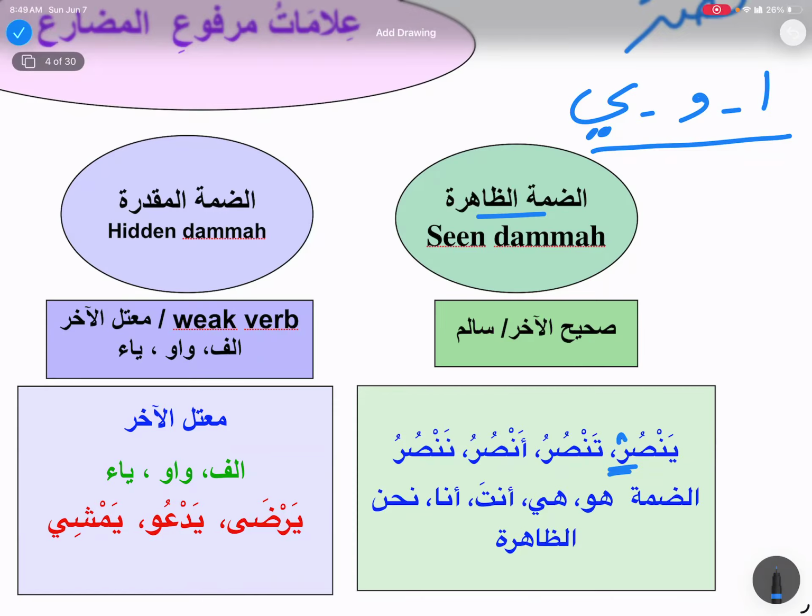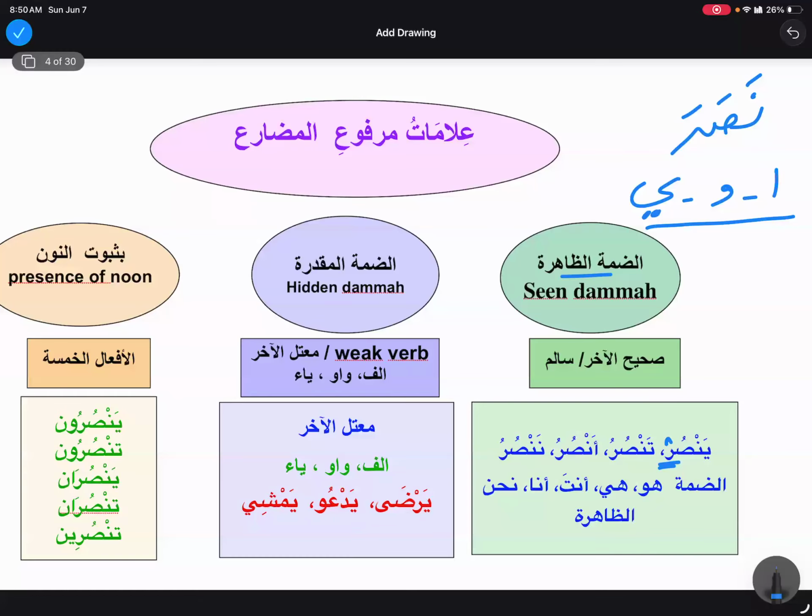So we are going to check the ending, and that's why I'm saying that if you see alif, waw, or ya at the end of any verb, then basically it is not a sahihul akhir fi'l or a salim fi'l, rather it is a mu'tal akhir, or you can simply say it is a weak verb.